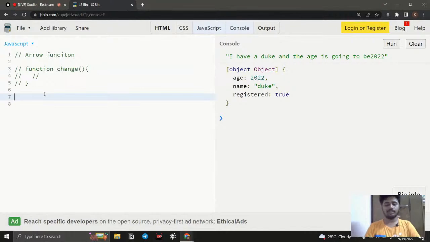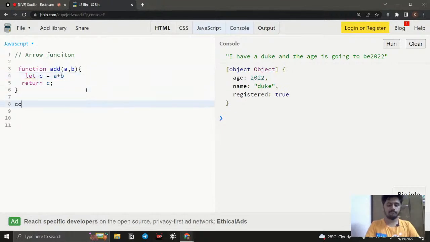So by using the arrow functions, for example, if I want to run a code, something called add, I just say a comma b. Okay, so I need to say return c, and before that I write the logic for c. I can say let c equal to a plus b, and here I can say console.log, add, and we can pass 3, 6.